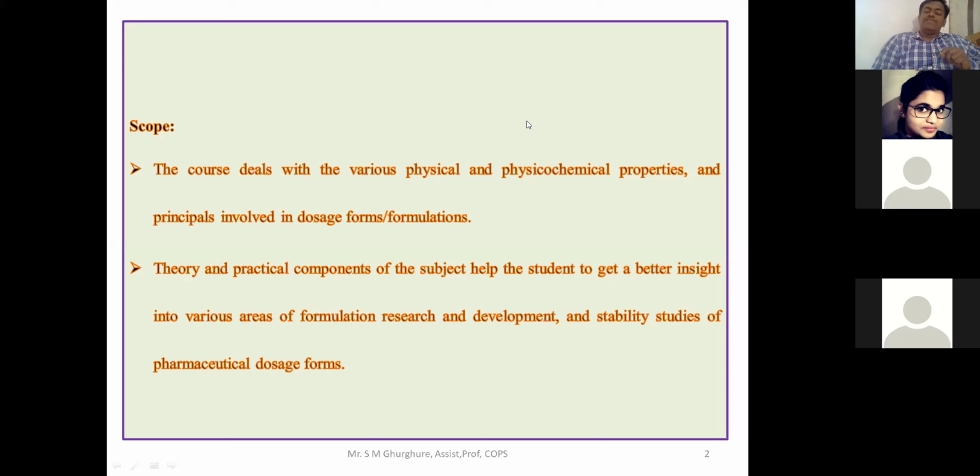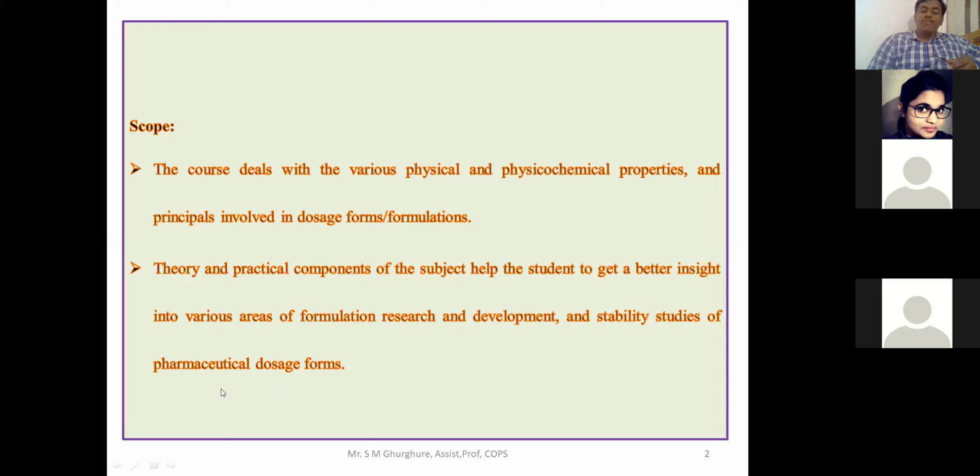Now here, physical pharmaceutics is the backbone of pharmaceutics. It is totally based on this physical pharmaceutics part. That's why the first aim of this course is to investigate the physico-chemical properties of the drug compound. The second one is that the theory and practical components of the subject help to get better insight into the various areas of formulation, research and development, and stability study of a pharmaceutical dosage form.